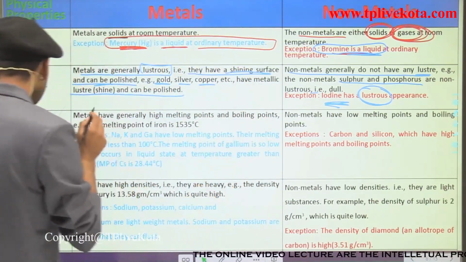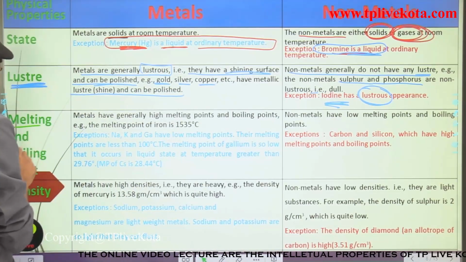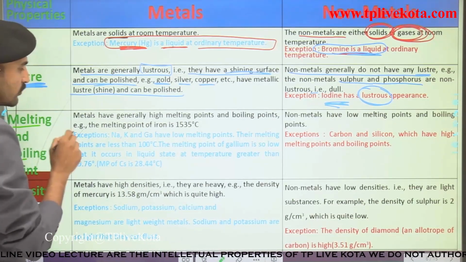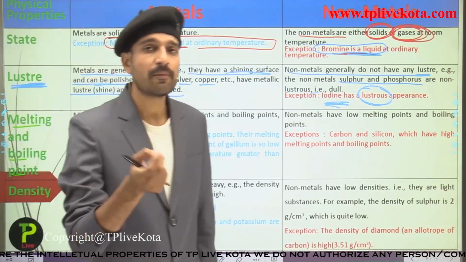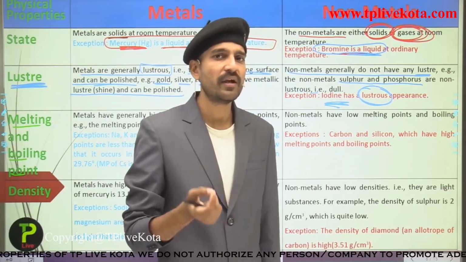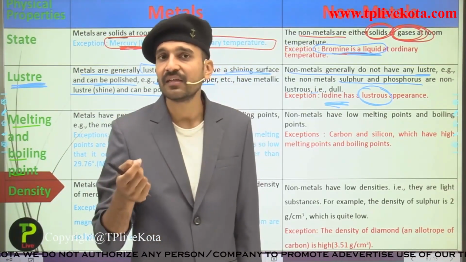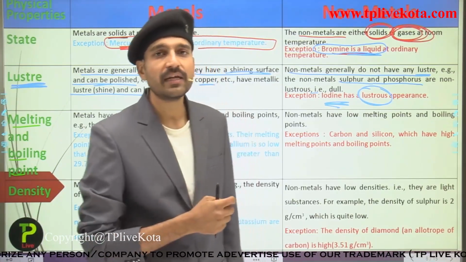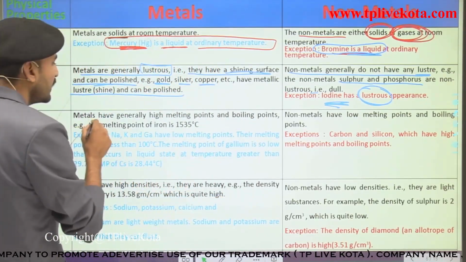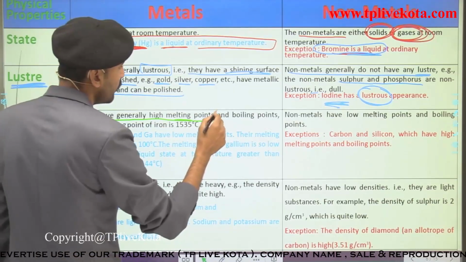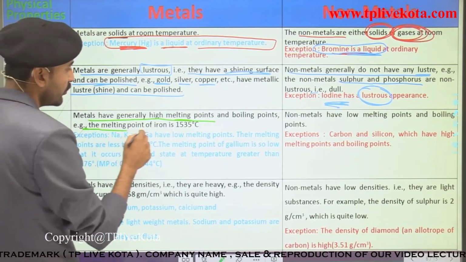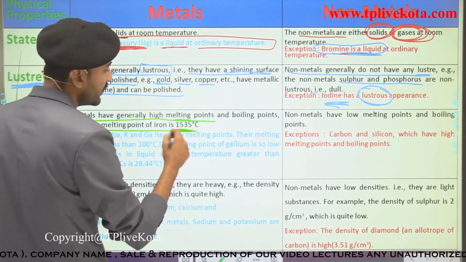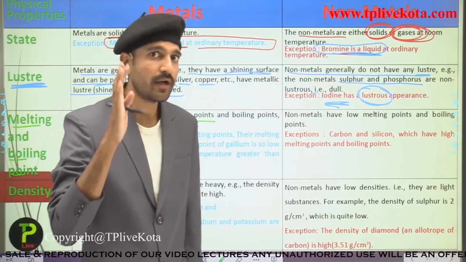So moving to the next point, that is the boiling and the melting point. You all know that wires are made up of metal, because metals are good conductors of heat and electricity, and they have high melting and boiling points. So metals generally have high melting and boiling points. You can see here the melting point of iron is 1535 degrees Celsius, which is quite high.